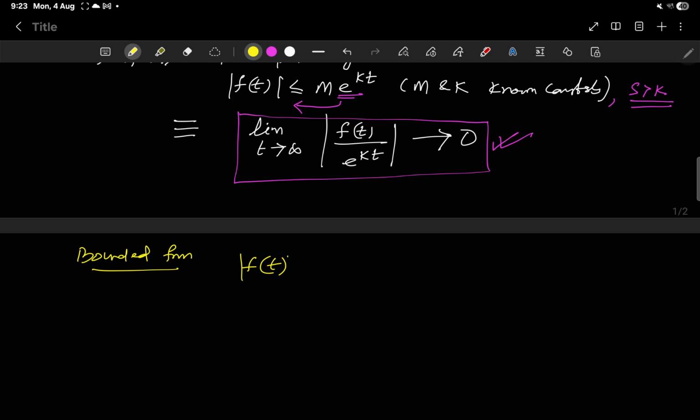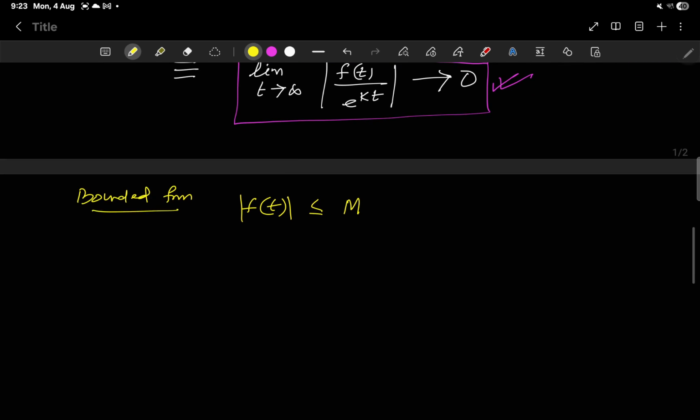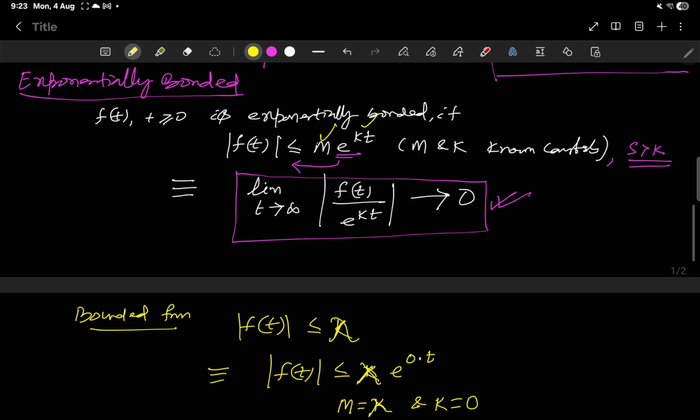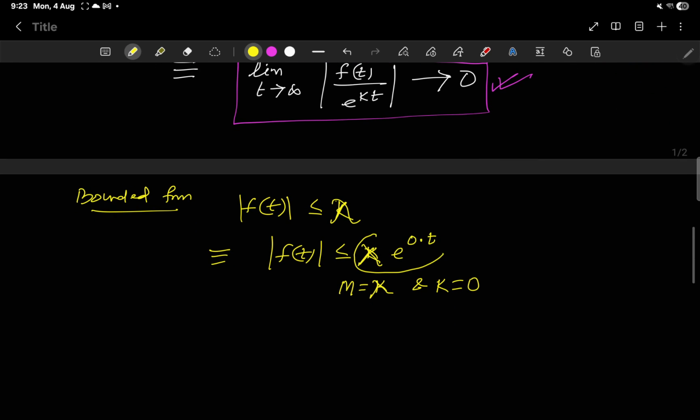Here |f(t)| is less than or equal to some M, or equivalently |f(t)| is less than or equal to some M e^(0·t), is it not? If I write it as some K, then it is K e^(kt). So what is the value of M here? M is K. Suppose you write some lambda. So here M is my lambda and here k is 0 as per the definition. So that's why this is exponentially bounded.